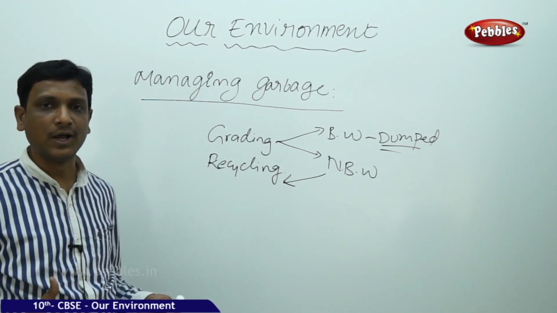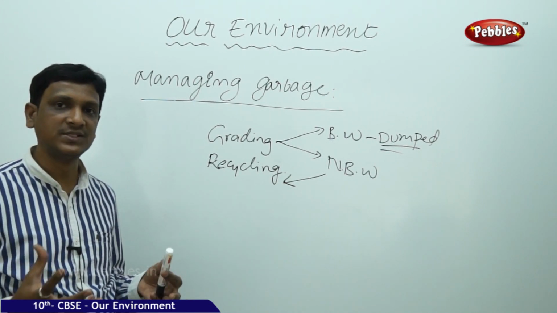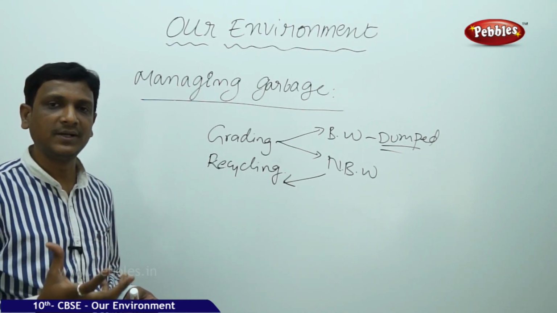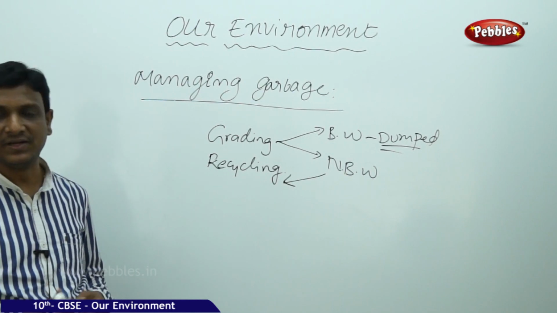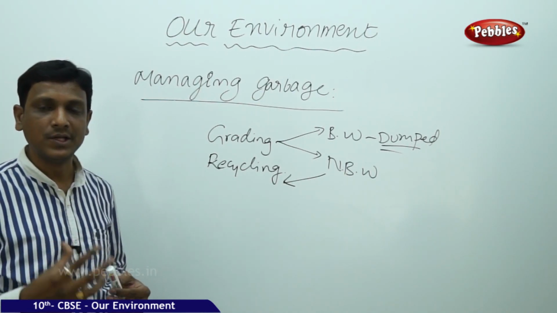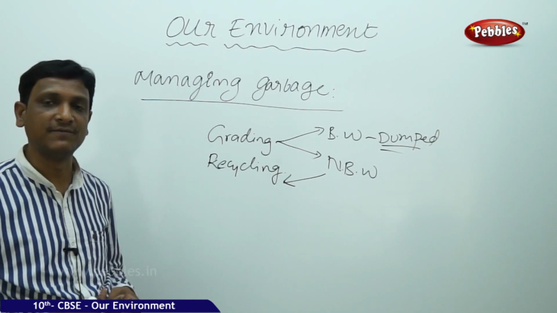Even now, by spending hundreds or thousands of crores of rupees, if it is manual work, you cannot completely purify a water body. It will take years and years of time, crores and crores of rupees of investment. You could use the money for other purposes, for the welfare of the people.